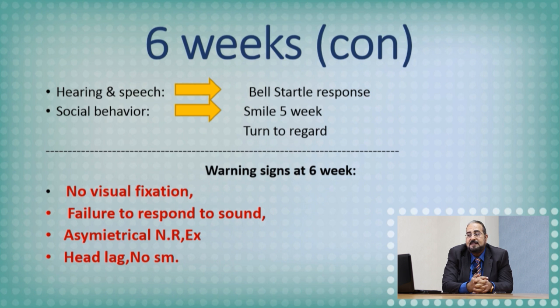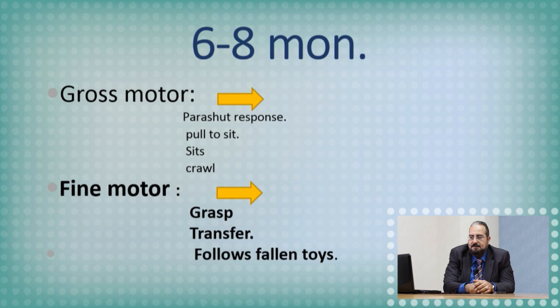If there is no visual fixation, if the infant does not respond to sounds. So in the first 6 weeks of life, hearing and vision carry the most important items. Does not respond to sounds, does not fixate visually. This is important. And another area, the primitive reflexes are abnormal, asymmetrical primitive reflexes, or there is head lag. This is for the 6 weeks.